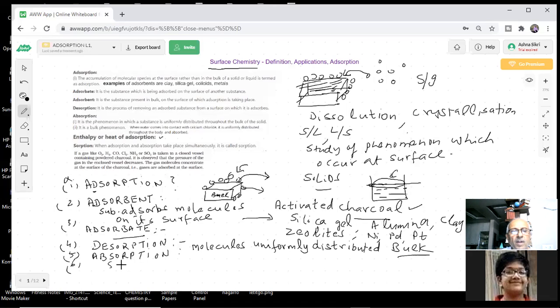What is that called? Sorption. Both adsorption and absorption take place, students. This is B, this is D.